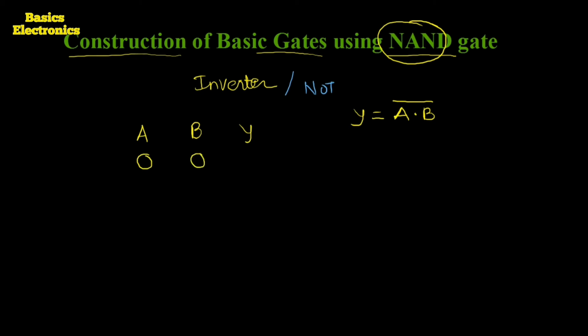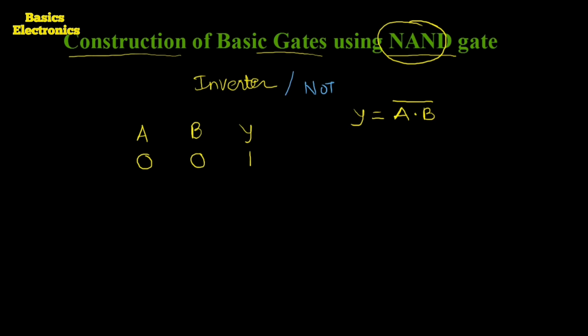The output of the NAND gate is equal to 1. How do we get output Y equal to 1? As per the logical statement of the NAND gate, we get the output Y equal to 1, or high output. What is the logical statement of the NAND gate?